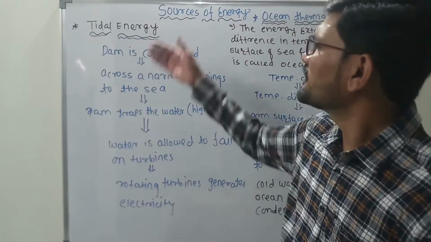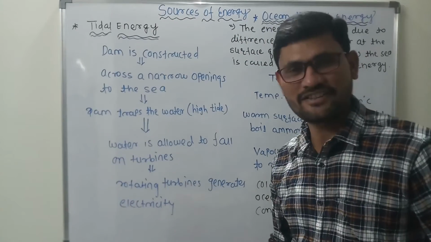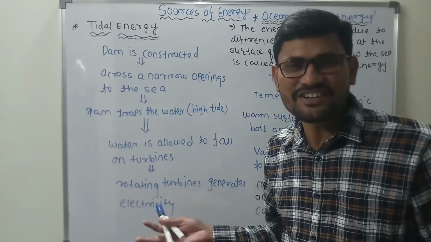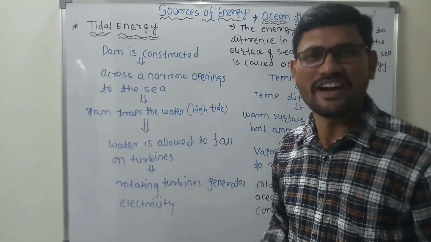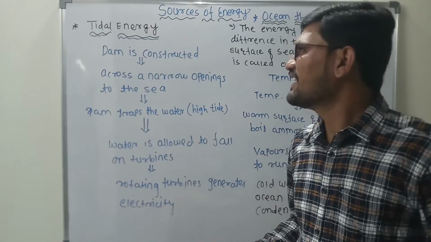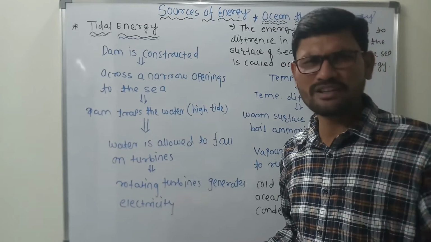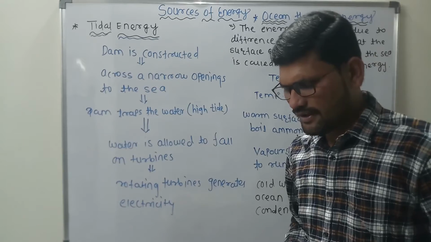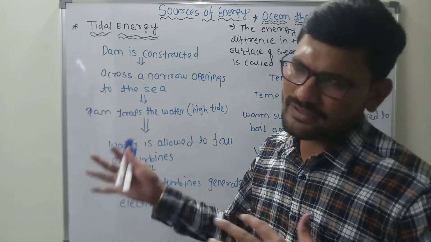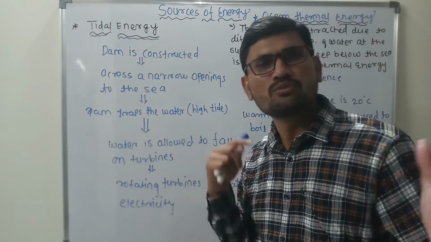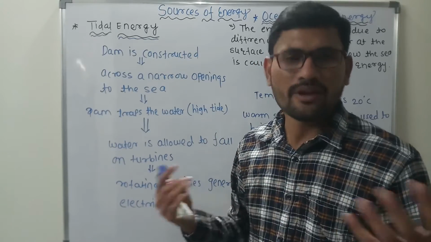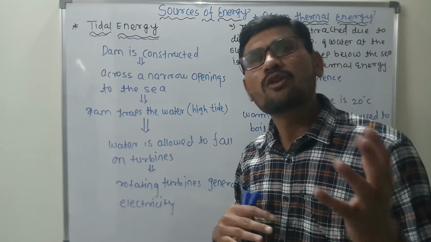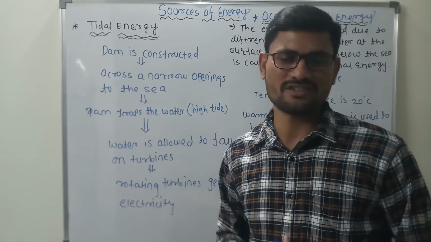First of all, we'll try to understand the concept of tidal energy. In the word itself, the energy is obviously there. So, tidal energy. What does tidal mean? As we all are aware, there is a phenomenon which happens as the moon rotates, and due to the moon's attraction, the level of water rises and falls in oceans and seas.